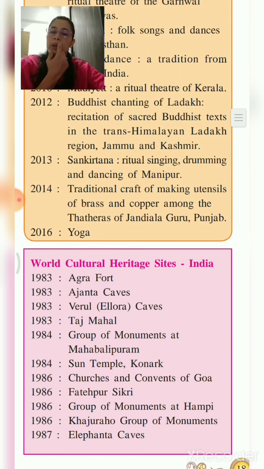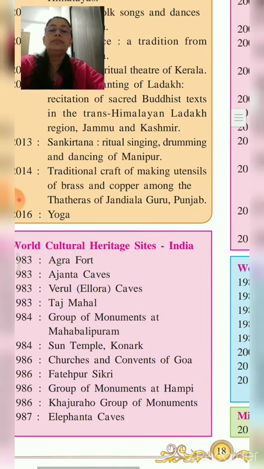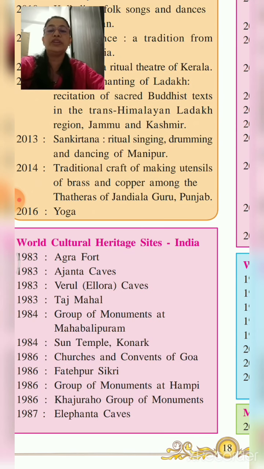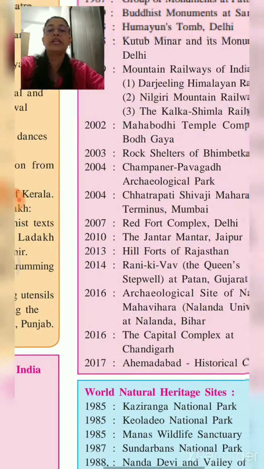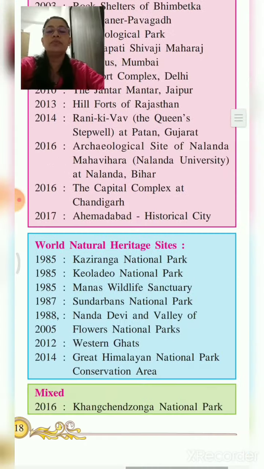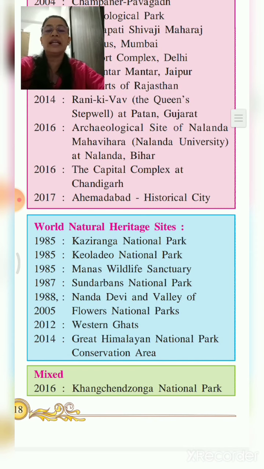And next is the World Cultural Heritage Sites of India. Again, you are going to read this. Out of this pink box, the World Cultural Heritage Sites of India are a bit important, and can be asked in the exam. There is a question based on that, I guess.